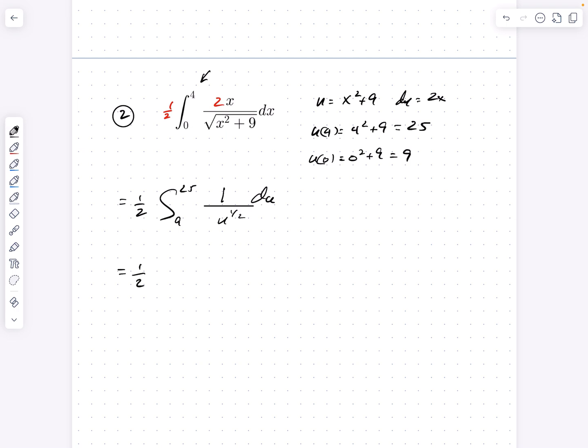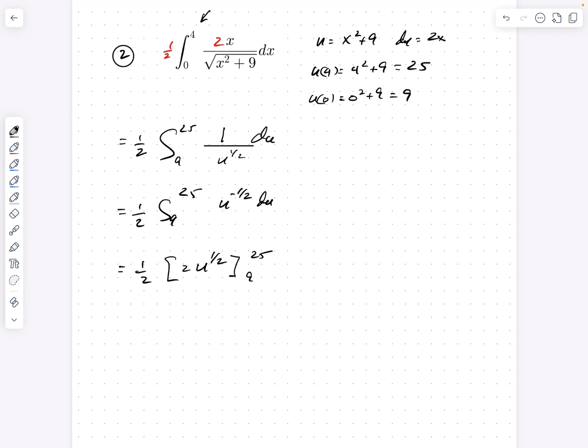We'll call this 1/2 integral from 9 to 25 of u to the negative 1/2 du. The reason I'm doing that is now I can apply the reverse power rule in a very easy way. Reverse power rule: I take this exponent, raise it by 1 up to 1/2, and then divide by 1/2. But instead of dividing by 1/2, I'll multiply by the reciprocal. I'll multiply by 2. So this is going to equal 1/2 times u to the 1/2 divided by 1/2, or times 2, evaluated from 9 to 25.